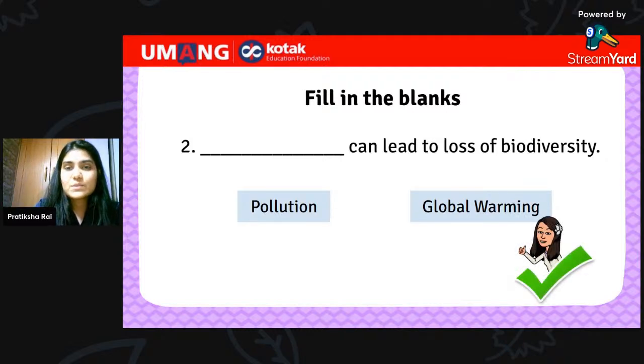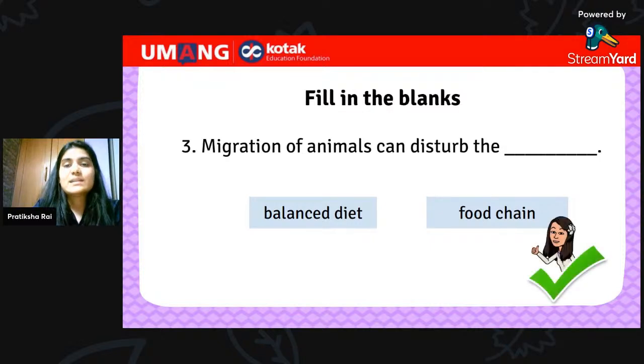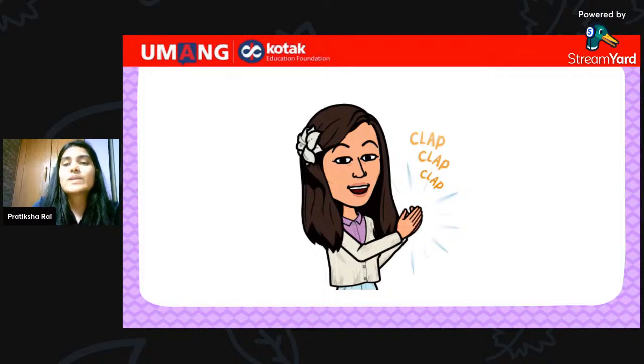Now let's look at the next one. Migration of animals can disturb the dash. Is it balanced diet or food chain? Think about it very carefully. Again, a very easy question. What is balanced diet and what is food chain? So what will be affected by migration of animals? The food chain. The migration of animals can disturb the food chain. Correct. That's excellent. You all have performed really well.